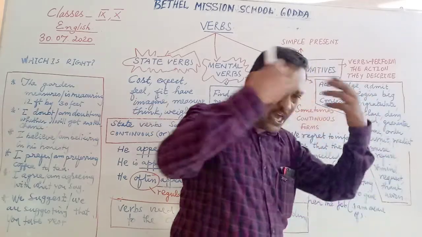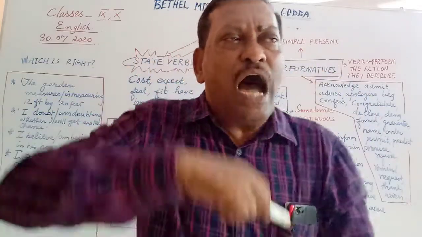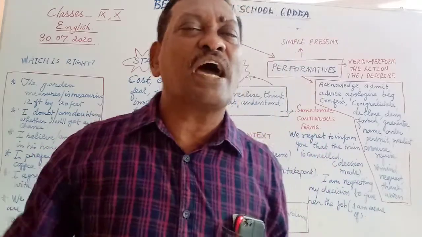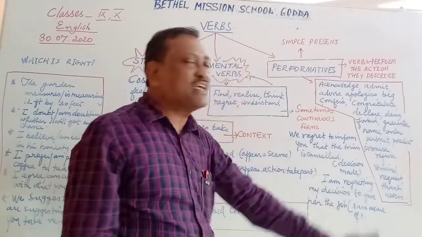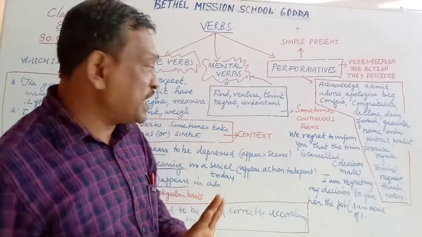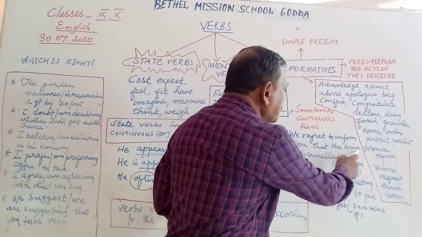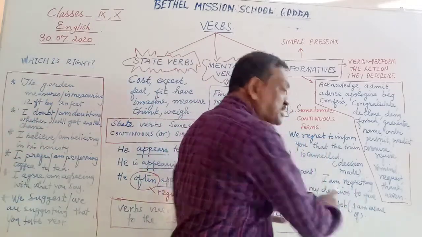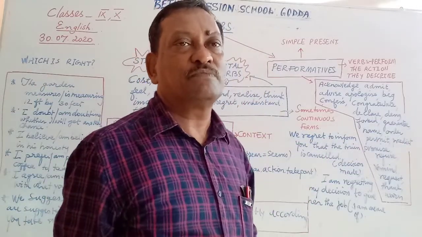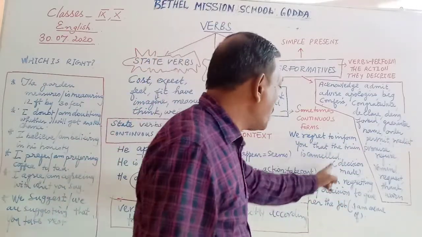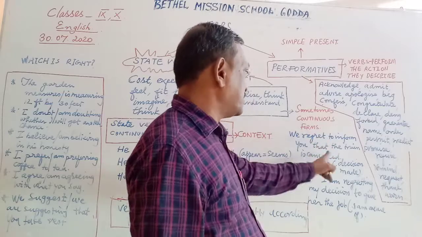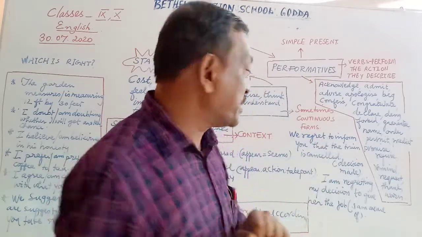I am aware of what I have done. I am continuously thinking of what I have done. That is why I use the word regretting. I repeat, we regret to inform you that the train is cancelled. The decision has already been made. It has been decided. So, we use this regret in a present simple form.